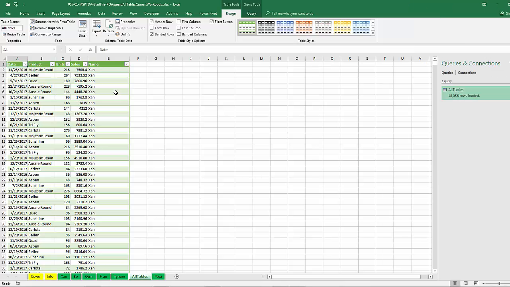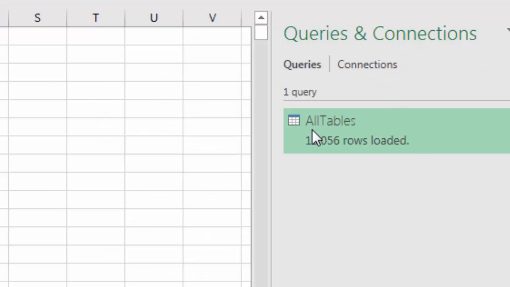Now, the problem with adding this new Excel table, even though it's from Power Query, is that it is a table. If we refresh, like later when we add Poppy's data, then this all tables table will be imported and incorporated into this load output. That means if we refresh this, we'll get double the rows. Now, there's another interesting problem when we use Excel.CurrentWorkbook to import all the Excel tables. That 18,056 is one row too many.